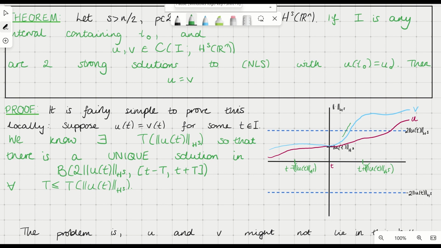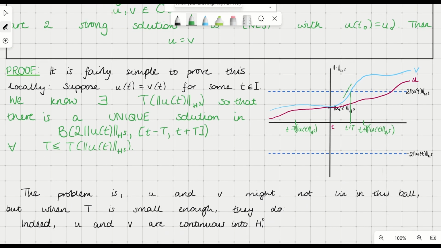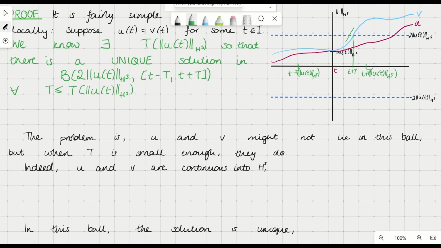However, because u and v are both continuous into H^s, we know that if we work in a smaller time interval, so we can go, it looks like up to here, so t plus some smaller t, they do lie in the ball. They do have norm at most twice the norm of u at time t by continuity. So we can apply the uniqueness theory from the local well-posedness, the local existence result. So just write that down.